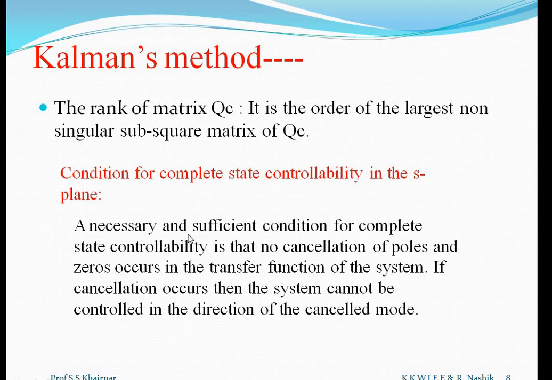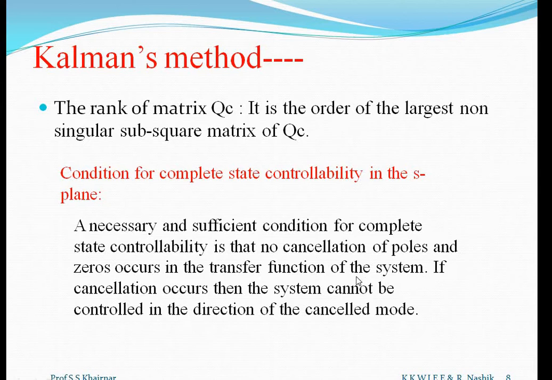A necessary and sufficient condition for complete state controllability is that no cancellation of poles and zeros occurs in the transfer function of the system. If cancellation occurs, then the system cannot be controlled in the direction of the cancelled mode. For example, suppose the transfer function is given as (s plus 1)(s plus 2) divided by (s plus 1)(s plus 3).